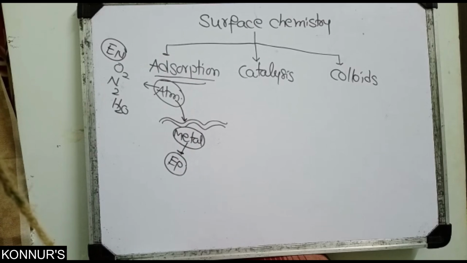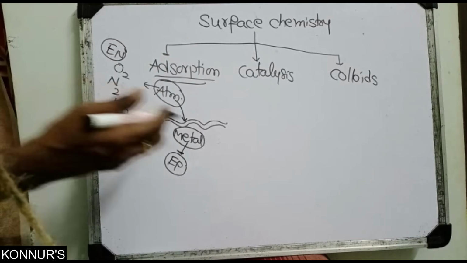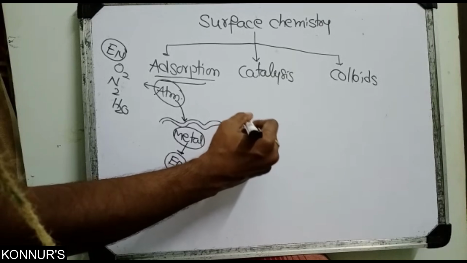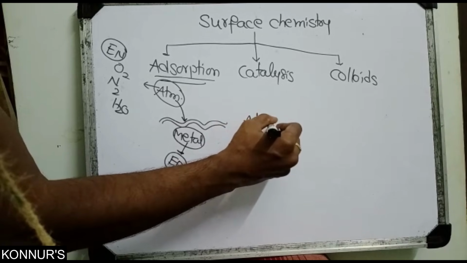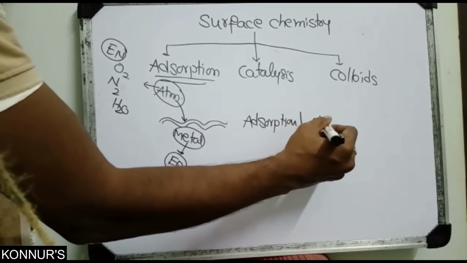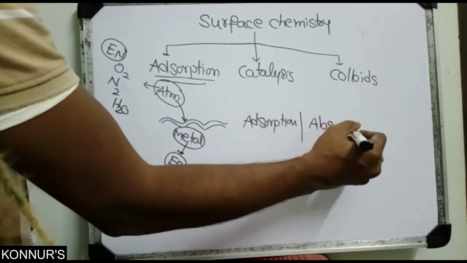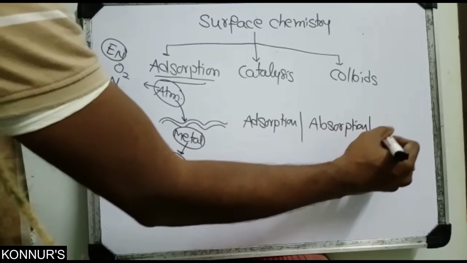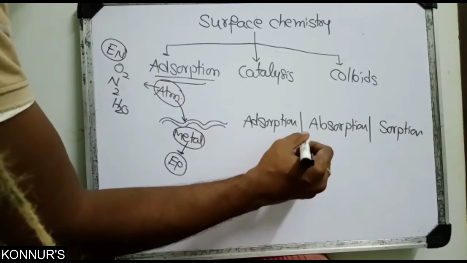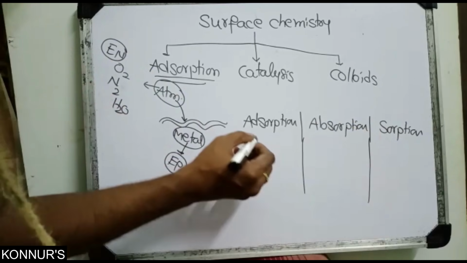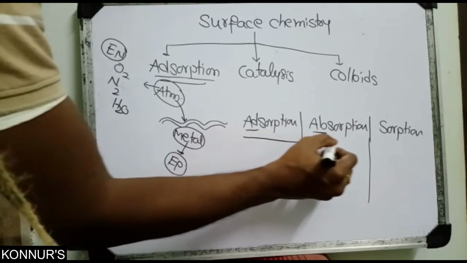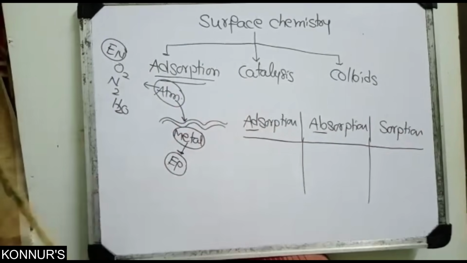Again, this sorption contains three parts: adsorption, absorption, and sorption.